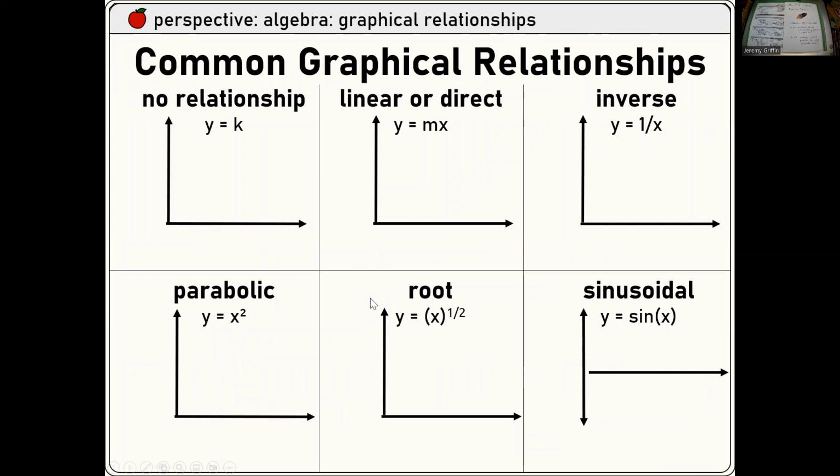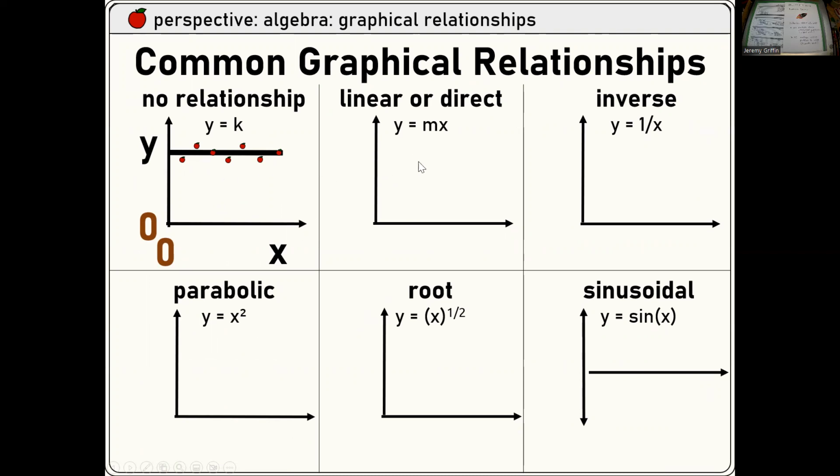But not all of them, right? And here's the basic common graphical relationships you guys have seen over so many labs in this class, again and again and again. You guys know what those look like? If there's no relationship, it could be either a horizontal or vertical line. It just means that one variable changes and the other variable doesn't care at all because there's no relationship.